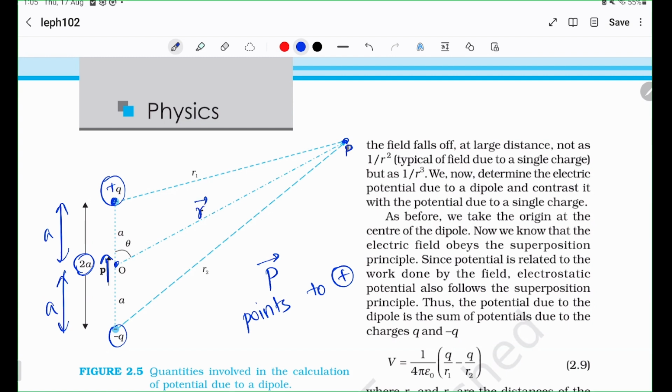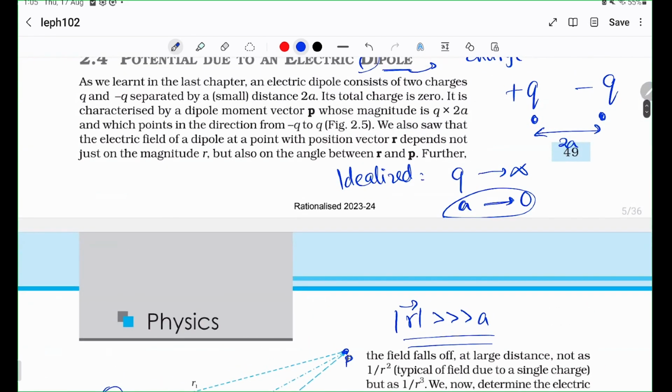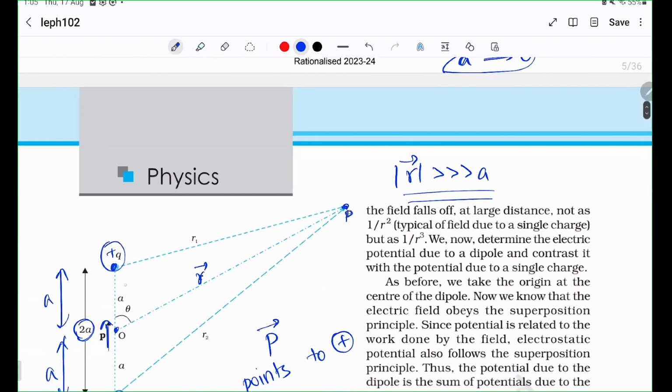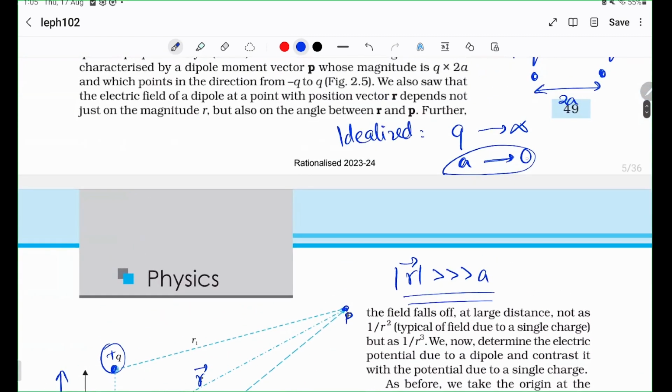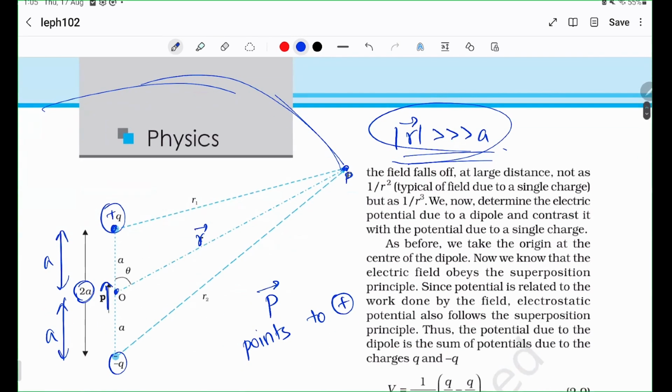And usually what we say is we'll find this thing very, very far away, where the magnitude of R is much, much, much greater than A. Because as you've seen, in an idealized dipole A should tend to 0, right? But in reality, A is actually some finite quantity. So to simulate this effect, we try to measure all our things very, very far away. So the further away we go, the smaller A appears to be because of this approximation.